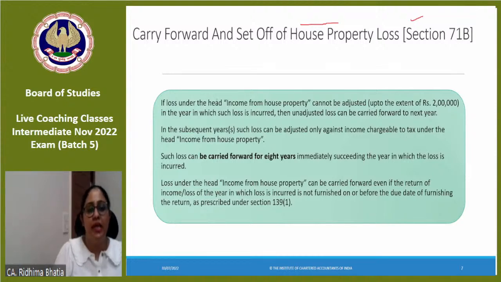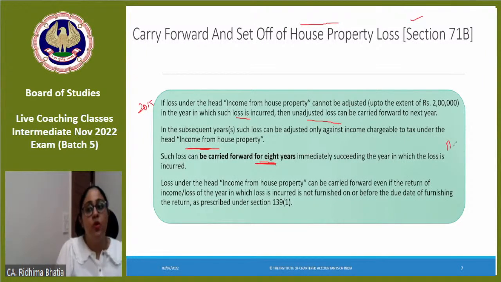If loss under the head income from house property cannot be adjusted up to the extent of 2 lakhs in the year in which such loss is incurred, then the unadjusted loss will be carry forwarded. So taking the illustration which we just did, illustration 1, the 20,000 loss would be carry forwarded. In the subsequent year, such loss can be adjusted only against the income of house property. Such loss can be carry forwarded for 8 years immediately succeeding the year in which such loss is incurred.